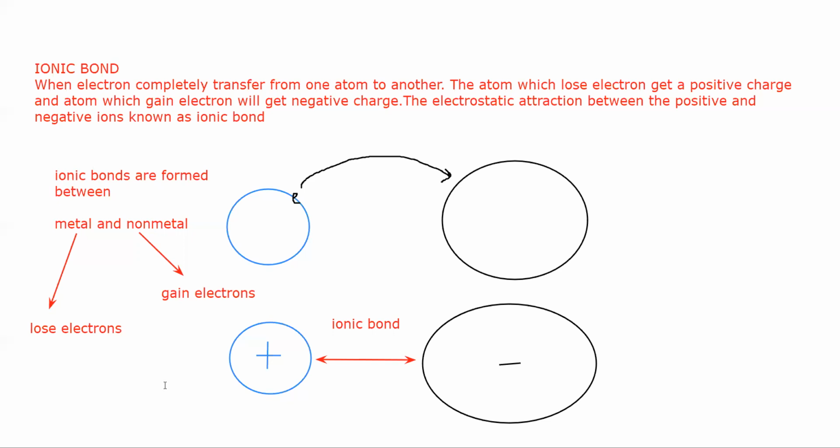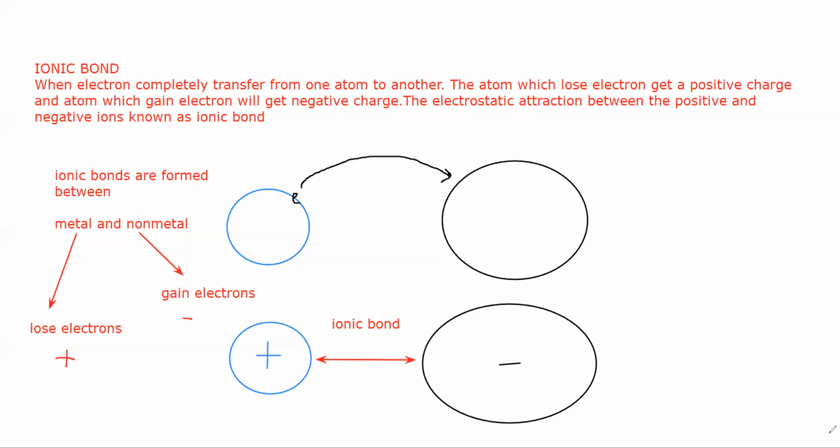So metal will always get a positive charge and the non-metal will get a negative charge, and the attraction refers to ionic bond. So you can identify that a bond will be ionic, it should always be between metal and non-metal.